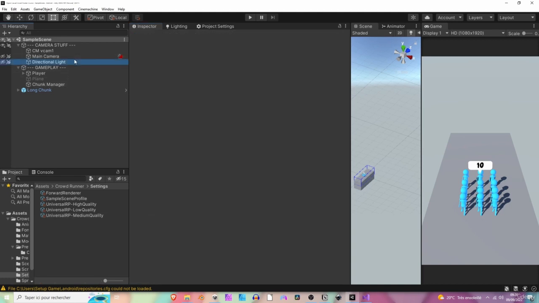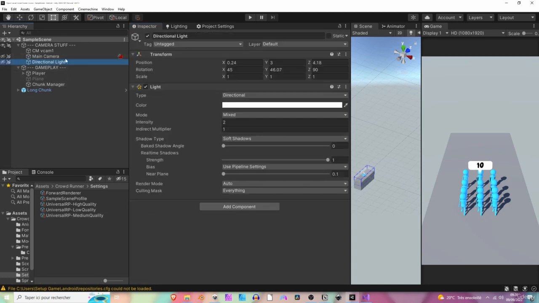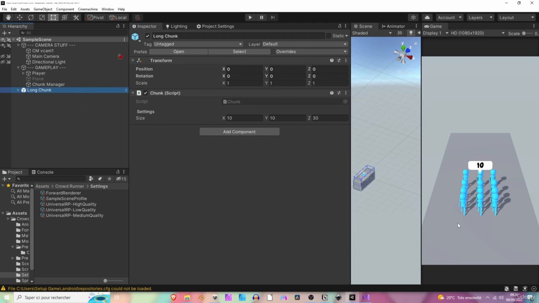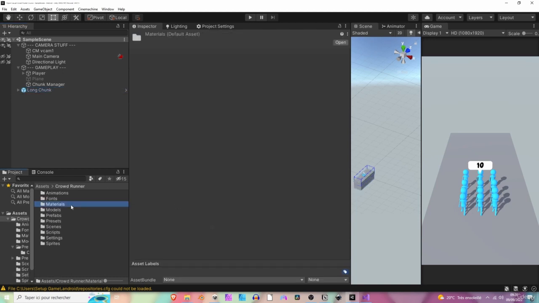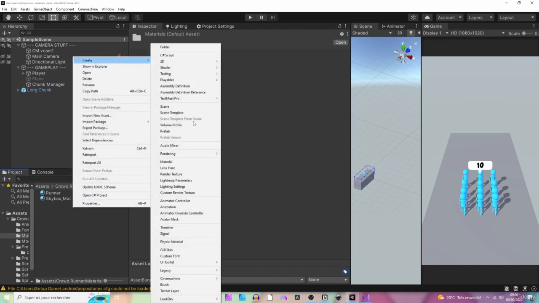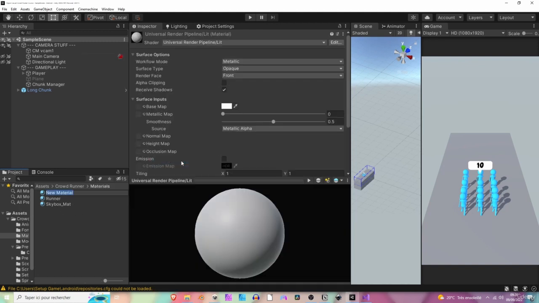Now we want to diminish the strength of our shadows. So select the directional light and diminish its strength. All right, now that's better. We're getting somewhere. Then let's assign a new material to our chunk here to have a better contrast between the chunk and the runners. So let's go to the materials folder, create a new material and call it maybe ground.